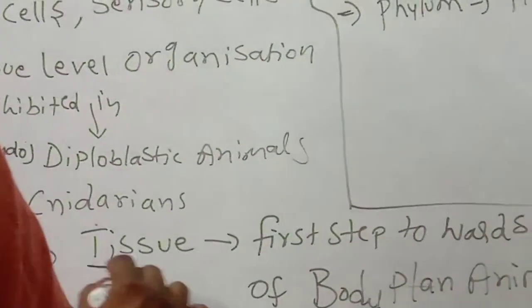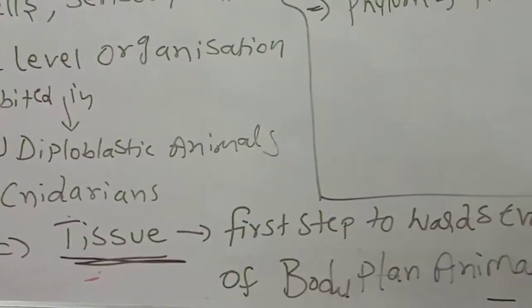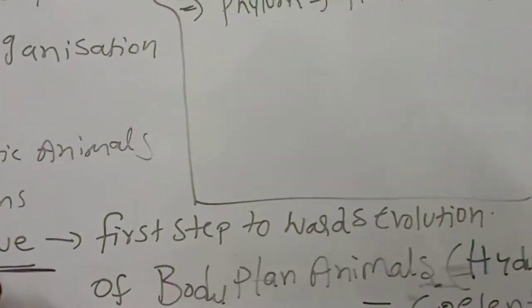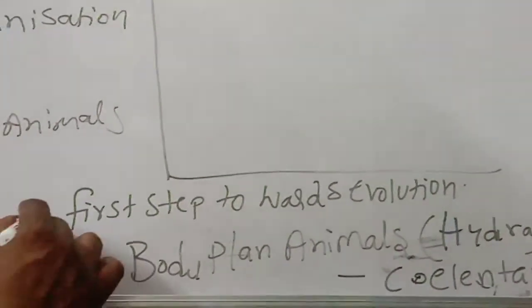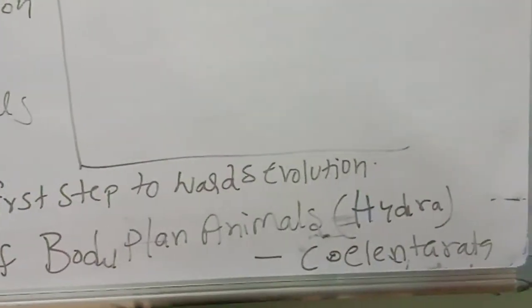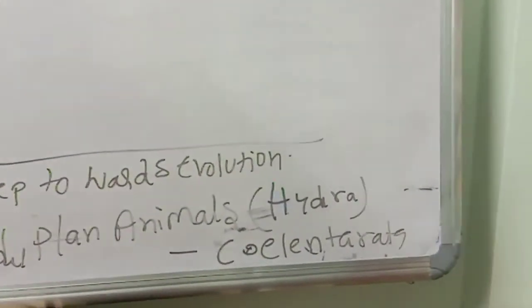So tissue formation, or tissue level organization, is the first step towards the evolution of body plan animals like Hydra and Coelenterata.